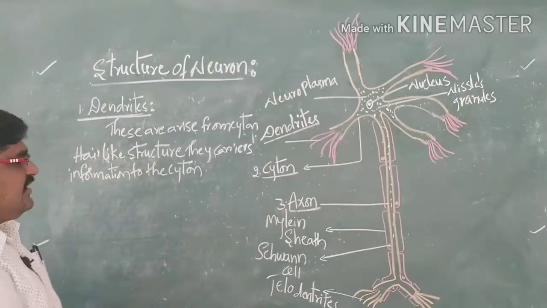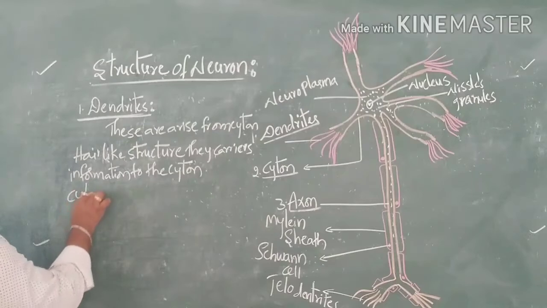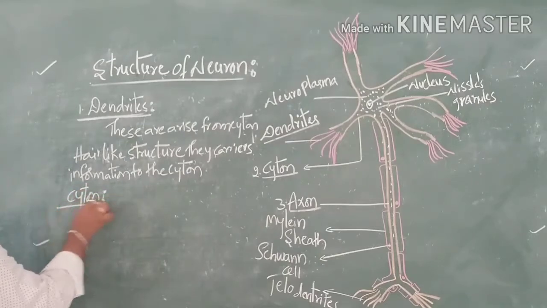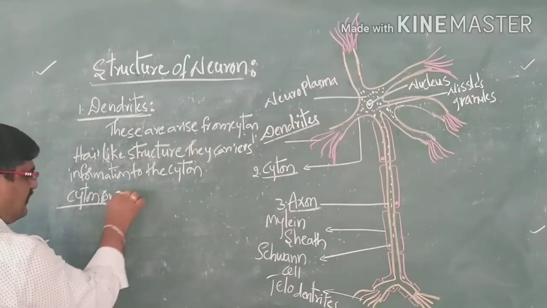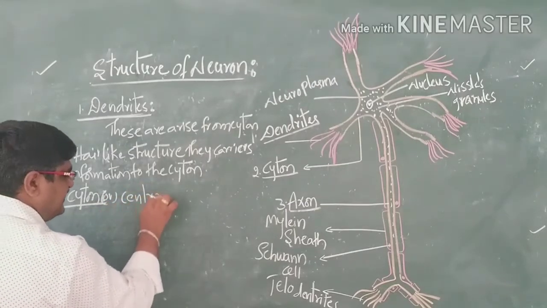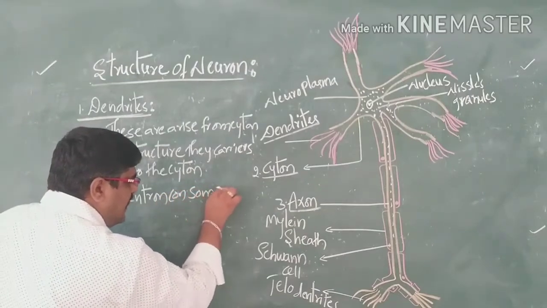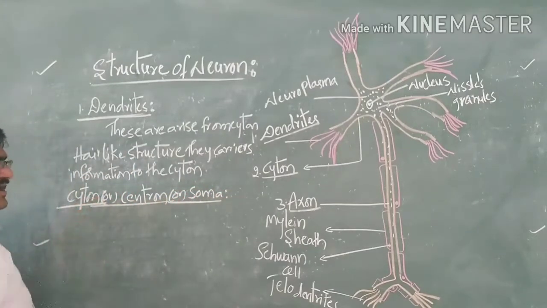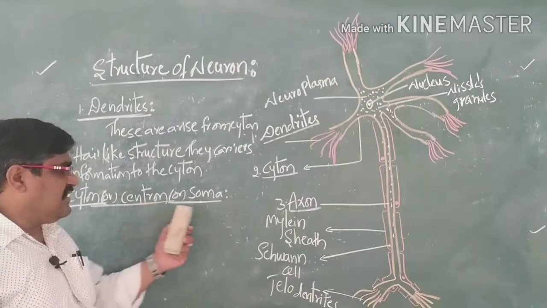Next, the second one is the cyton, which is also called the centron, or the soma.